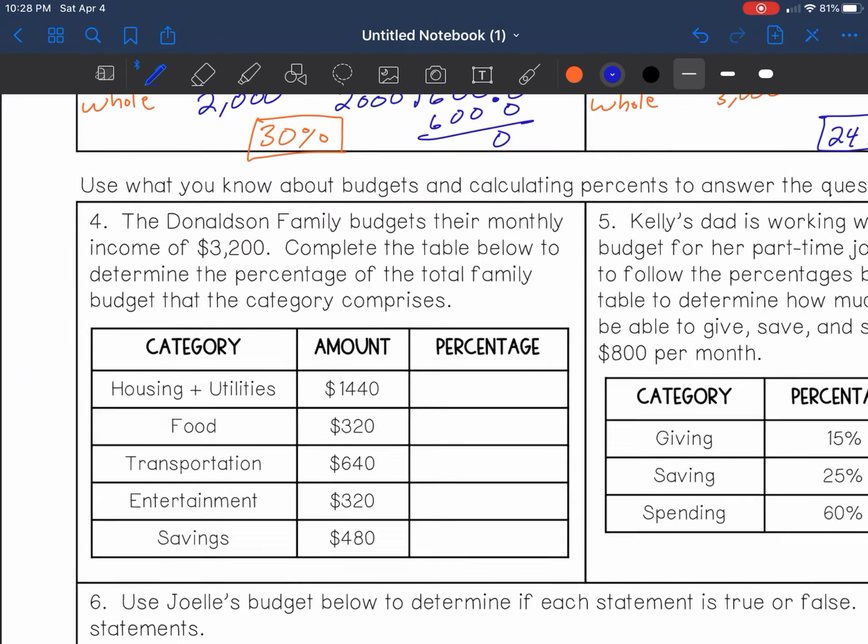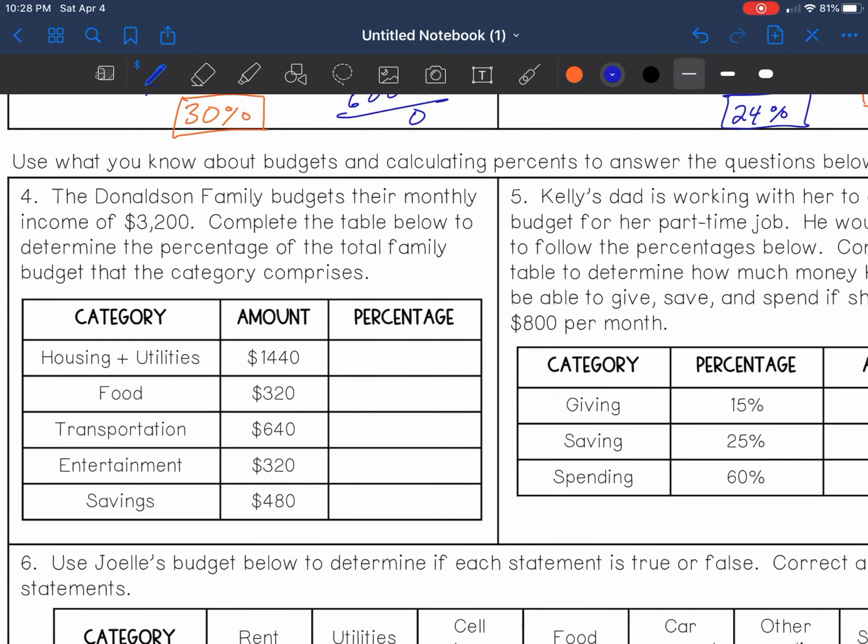All right, let's continue. Let's do number 4. It says the Donaldson family budgets a monthly income of $3,200. Complete the table below to determine the percentage of the total family budget that the category comprises. So basically for this one, we're doing the division part for each and every one of these until we get our answer. Now, as you can see, food and entertainment are the same, so we would only have to do that once.